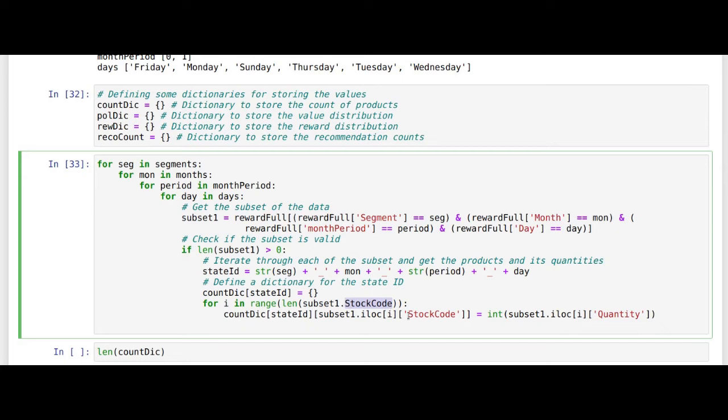The outer key is the state ID which we have created, and the inner dictionary's key is the stock code, and the value is the quantity. So this is how we'll do it. Let's implement this. It will take some time to run based on your speed, and then we will see the outcome of this dictionary.